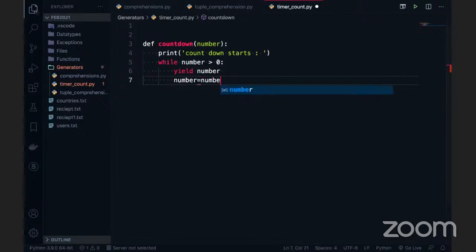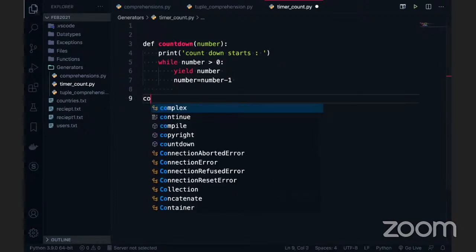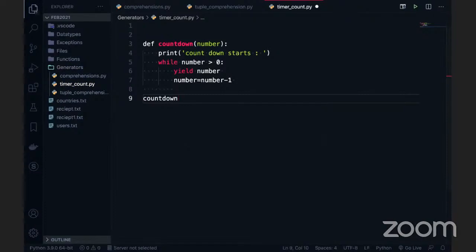So when I want decreasing order, I always have to go for -1. Every time it will be reduced by 1, 1, 1, something like this. Okay, this is a function which I have, this countdown. What will I do with this countdown? I will pass some value.